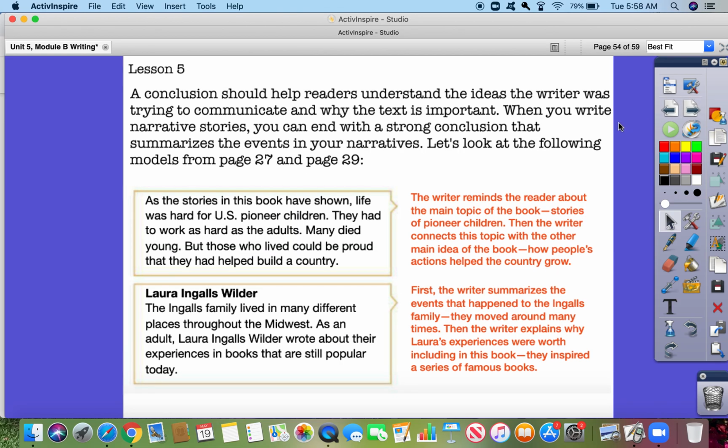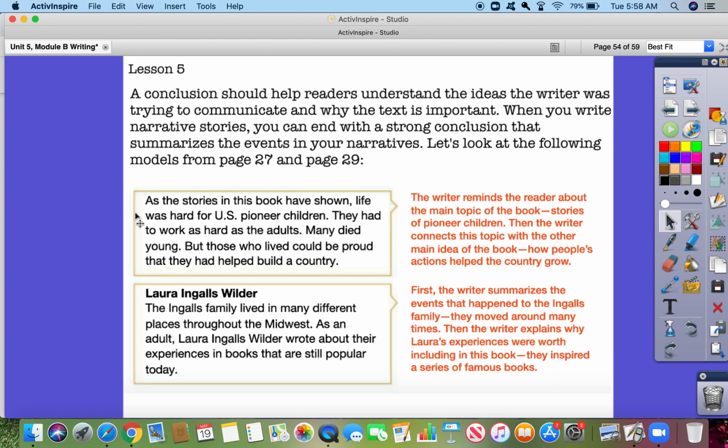A conclusion should help readers understand the ideas the writer was trying to communicate and why the text is important. When you write narrative stories, you can end with a strong conclusion that summarizes the events in your narratives. Let's look at the following models from page 27 and page 29.